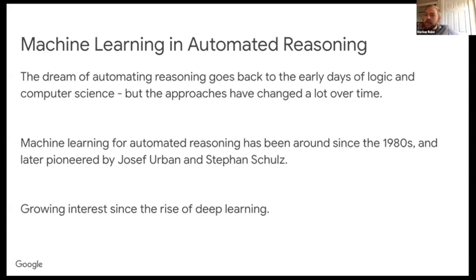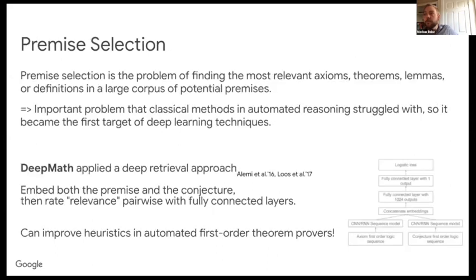Recently, this area picked up a lot, with many new researchers streaming in, trying to apply deep learning to it. And I'm going to cover a couple of those ideas today. It started mostly with the premise selection problem, in particular in first-order theorem provers. The premise selection problem there is that when we want to, for example, run a proof step, we want to find the lemmas or axioms or definitions that are most relevant and plug them into this proof step.